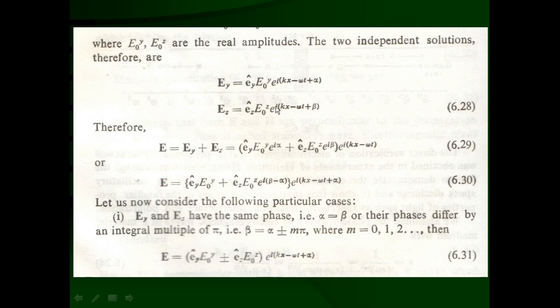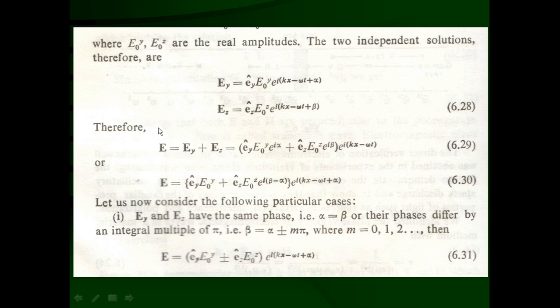If we take the vector sum of these, that means the superposition of these two linearly independent polarization vectors, one along y and another along z, then we get the plane wave solution. That means E is equal to Ey plus Ez.